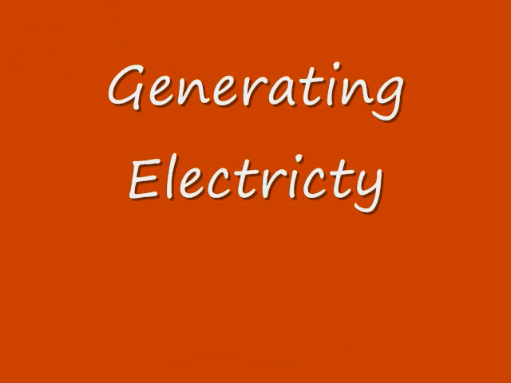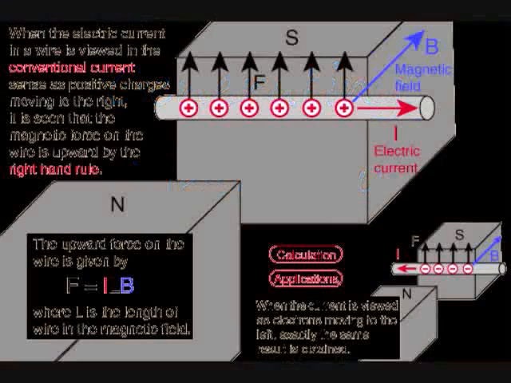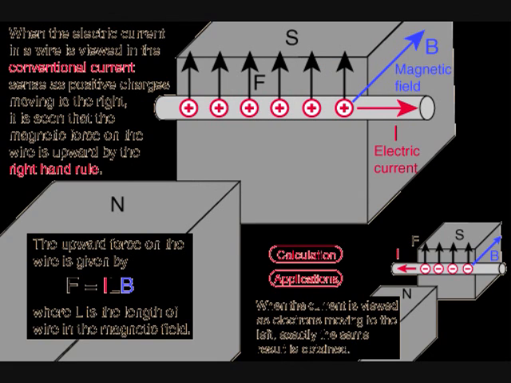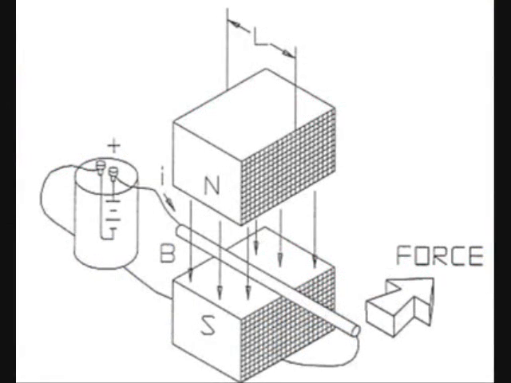The last topic to understand is electrical generation. This is really important because electricity is one of the forms of energy that we can transport over long distances. If we think of it in reverse, you'll remember that passing electric current through a wire in a magnetic field caused a force on the wire. And we can use the right-hand rule if we think of conventional current, or we can use the left-hand rule if we think of the electron flow.